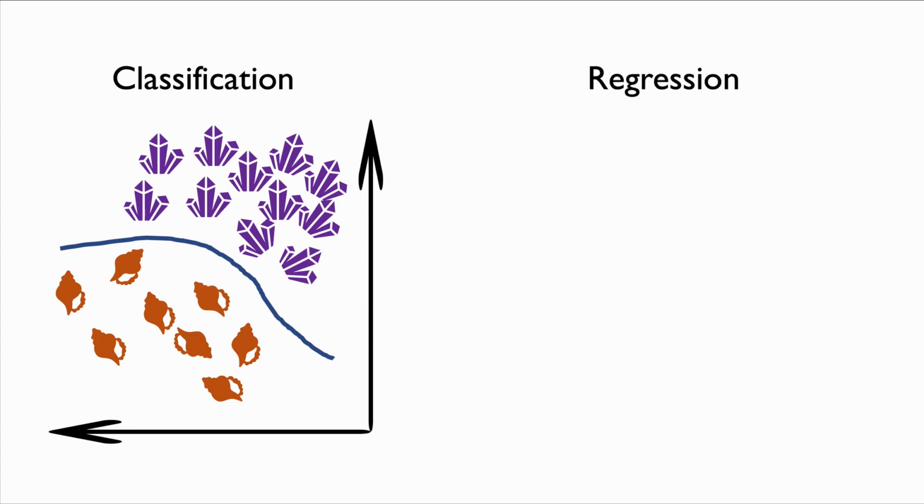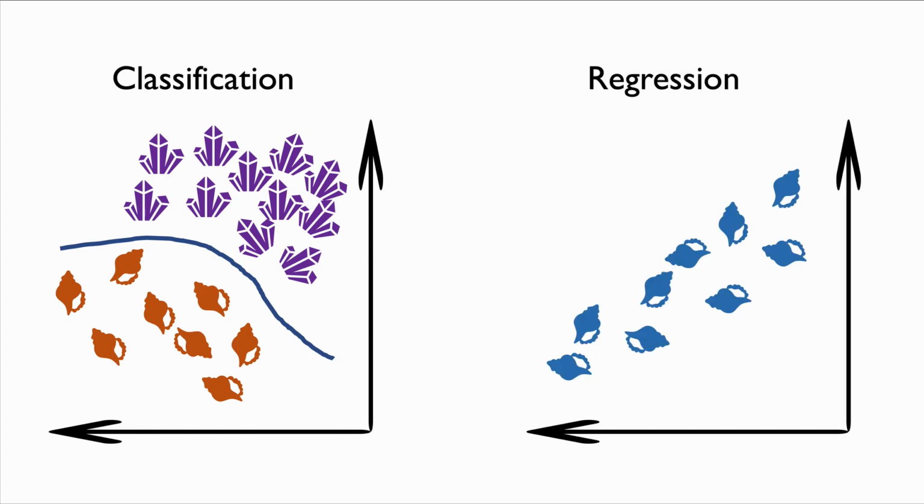Regression is different. With regression, what you do is you take your data and you have a continuum measure or a feature that happens on a continuous scale. And what you want is to use the data to have a model that gives you the ability to predict a continuous value, and that's regression.